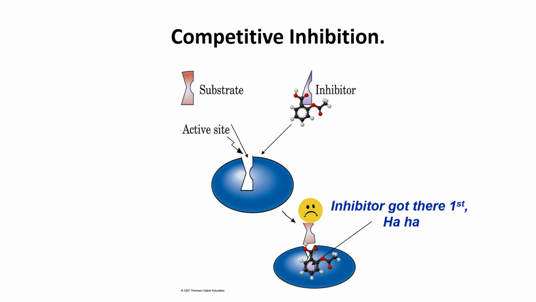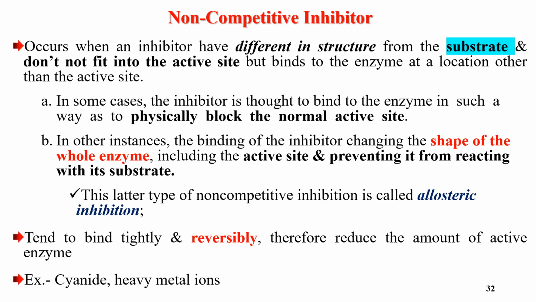If the inhibitor binds first, the reaction is blocked, or the substrate is prevented from binding to the active sites. You see, it prevents the binding of the substrate. The second one is non-competitive inhibitors. It's another example of reversible inhibitors. These inhibitors occur when the inhibitor has a different structure from the substrate.